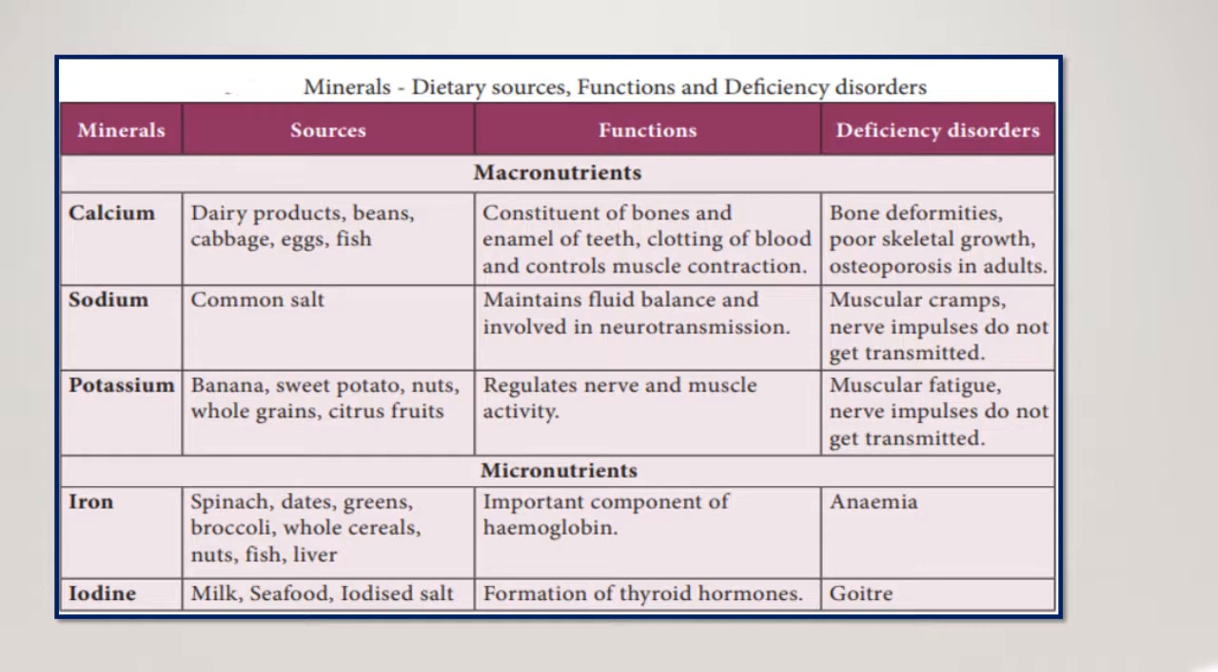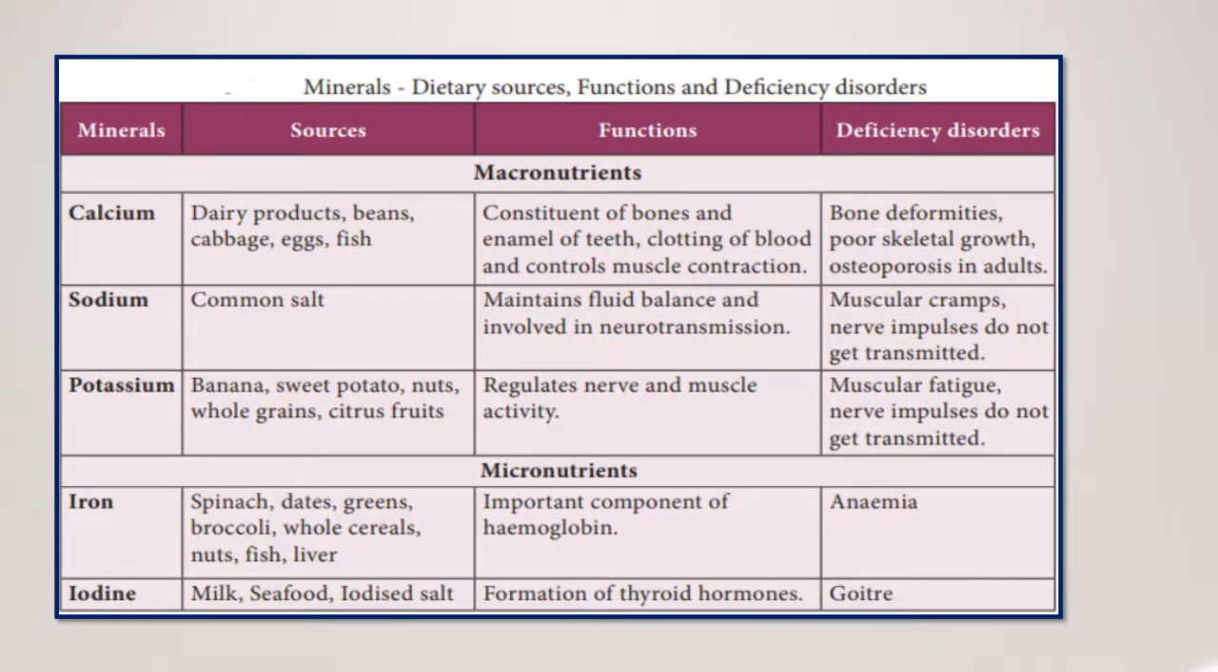Next, sodium. It is also a macronutrient and it is found in common salt. We call it as table salt. And it is very important for maintaining the fluid balance, involved in neurotransmission. So that is the conduction of the messages or the impulses through the neurons. And the deficiency diseases, it can lead to the muscle cramps, like a tightening of the muscles, and nerve impulses do not get transmitted. Next, potassium.